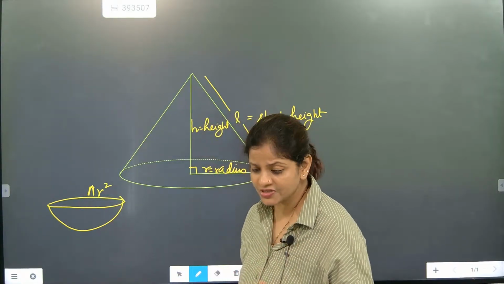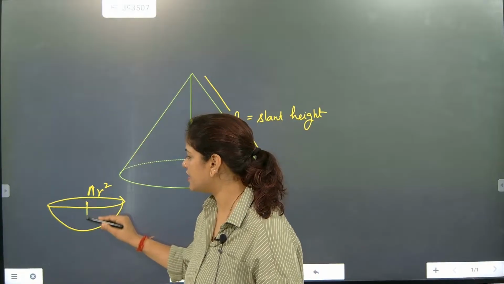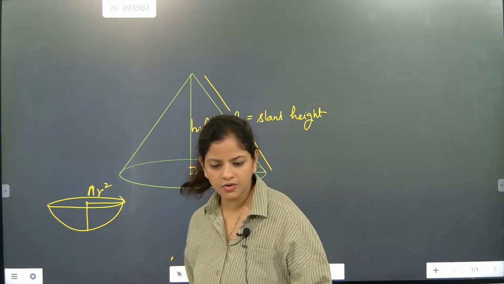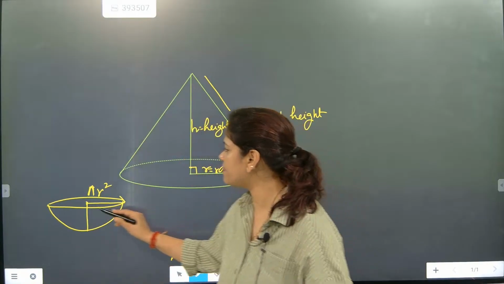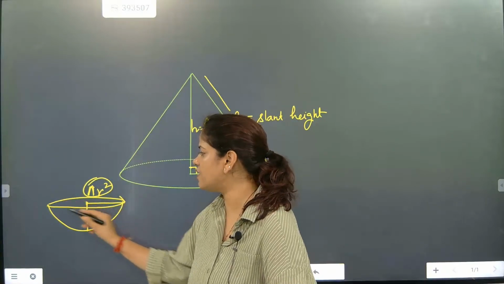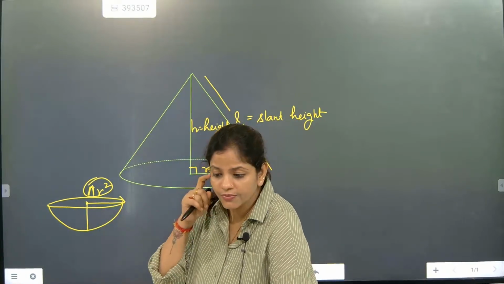Now beta, surface is written. So for surface again we have to consider the height. Now here this section part is there, pi r square is the area of the face. Now you need to remember this one.